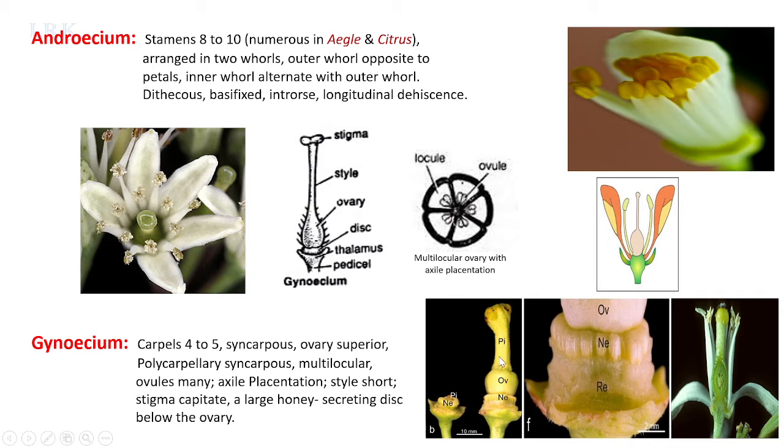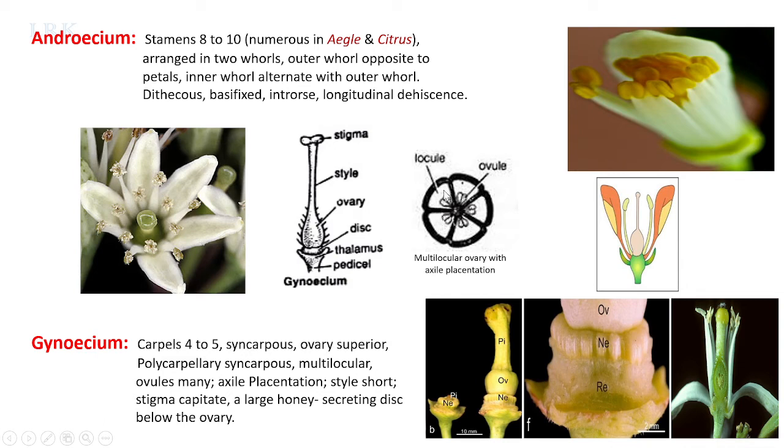So the ovary is a superior ovary, as we discussed earlier. The position of the ovary is above all other floral parts. Such a condition is known as hypogynous condition, and the position of the ovary is superior. Polycarpellary, each carpel is denoted by a single locule here. Syncarpous, multilocular.